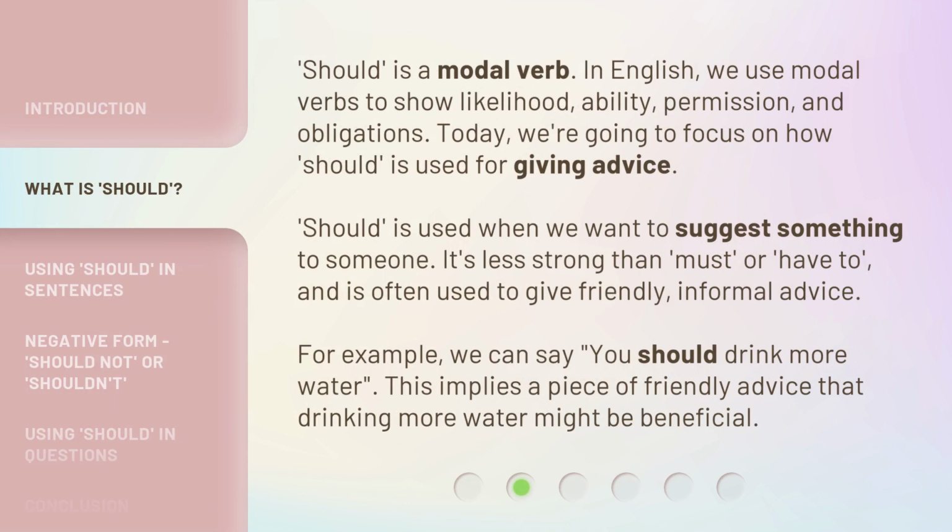Should is a modal verb. In English, we use modal verbs to show likelihood, ability, permission, and obligations. Today, we're going to focus on how should is used for giving advice. Should is used when we want to suggest something to someone. It's less strong than must or have to, and is often used to give friendly, informal advice. For example, we can say, "You should drink more water." This implies a piece of friendly advice that drinking more water might be beneficial.